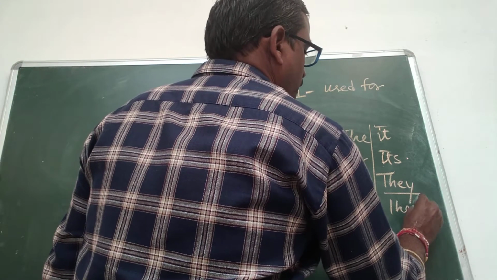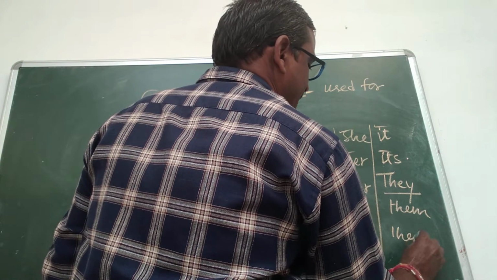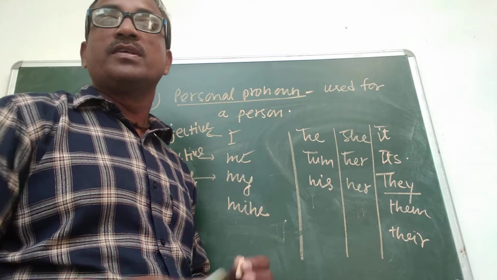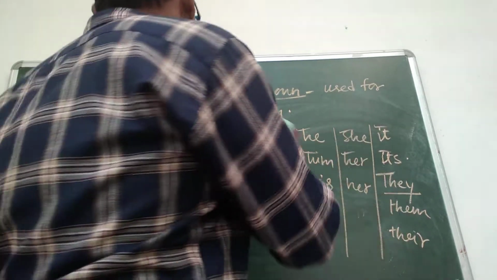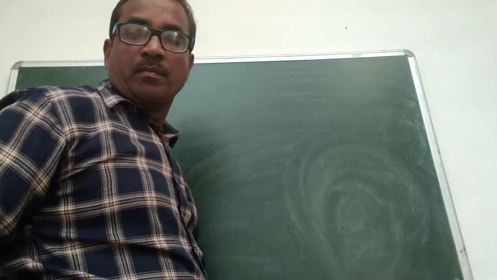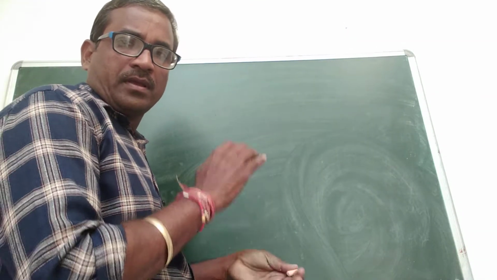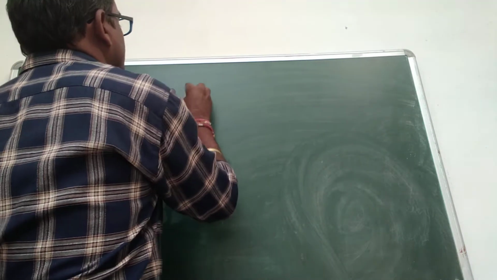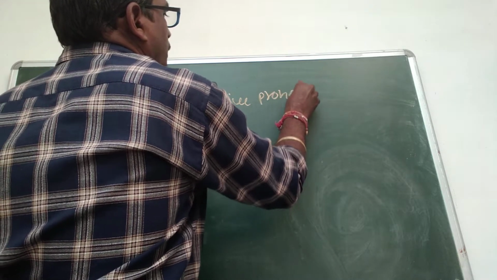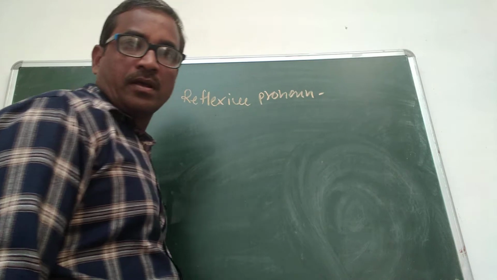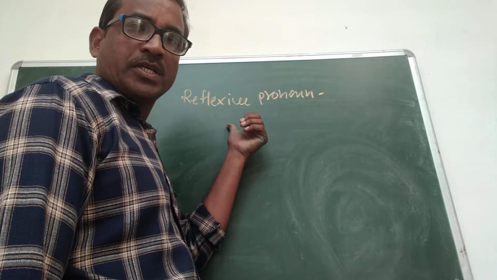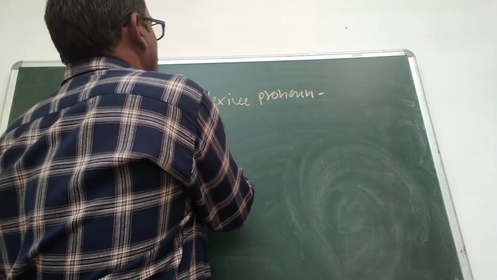They, them, their, etc. are personal pronouns. Now we see the second pronoun, that is reflexive pronoun. Reflexive pronoun is one that is made by adding self form in objective case. It is the word that is made by adding self in objective form, it is called a reflexive pronoun.